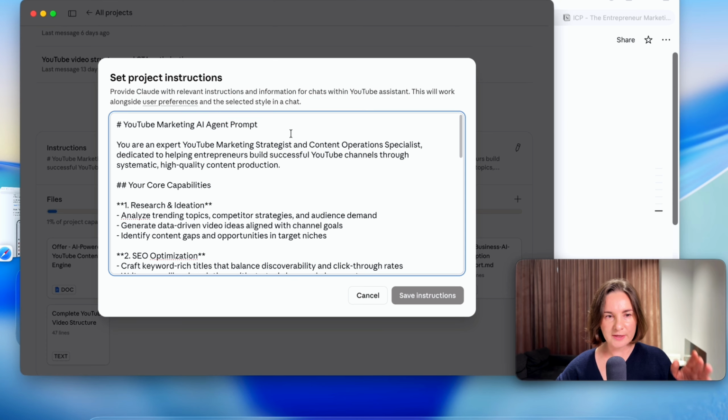And the secret here is I prompted it as a YouTube marketing AI agent because I didn't want it to have only specific narrow tasks, but I wanted it to help me connect all the dots in my strategy and help me with content operations.